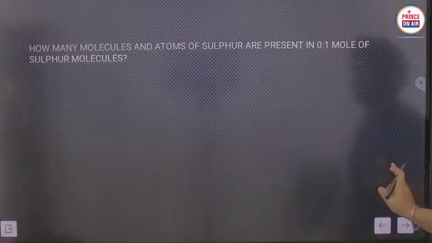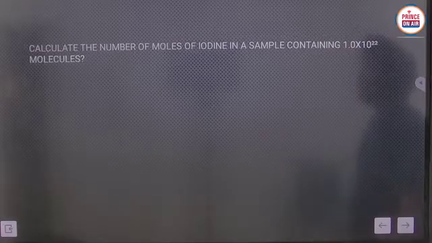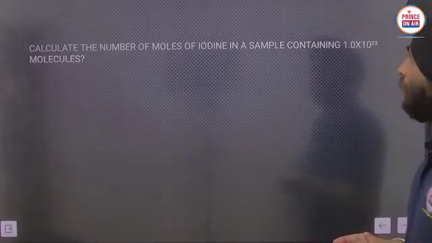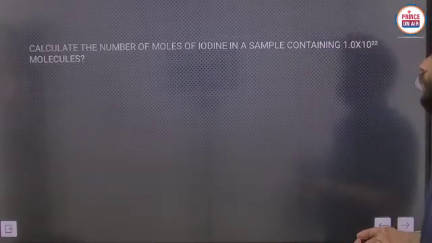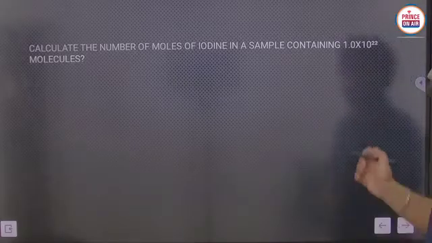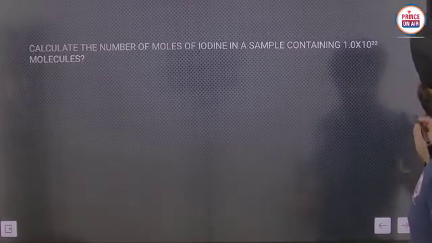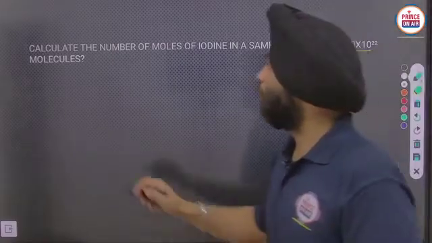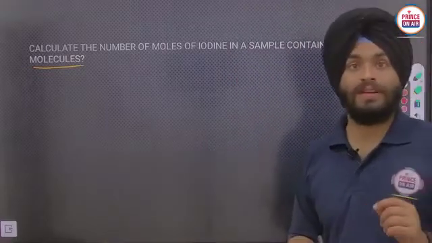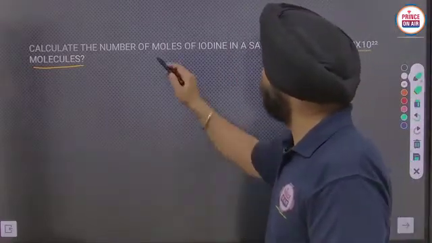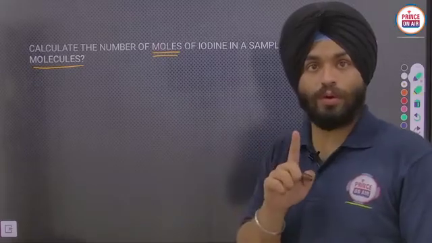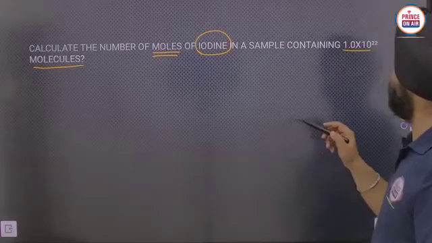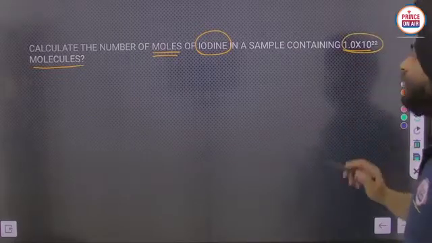Now we have to do one more problem here. The same problem, just the opposite of it. Calculate the number of moles of iodine in a sample containing 1.0 into 10 to the power 22 molecules. We have to calculate the number of moles.